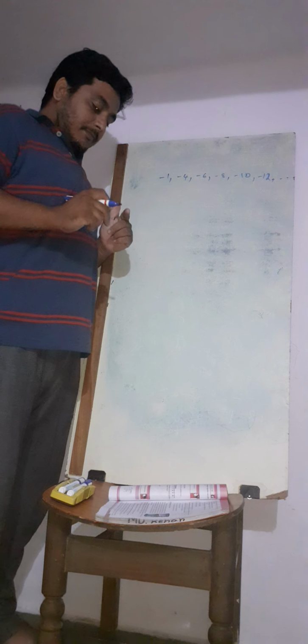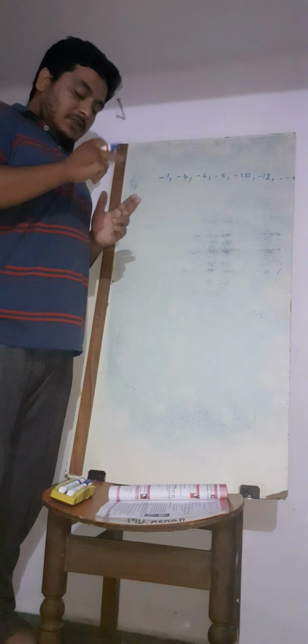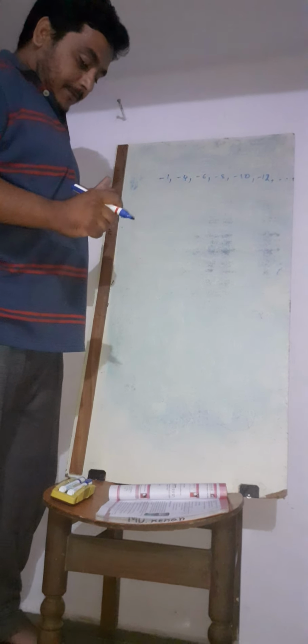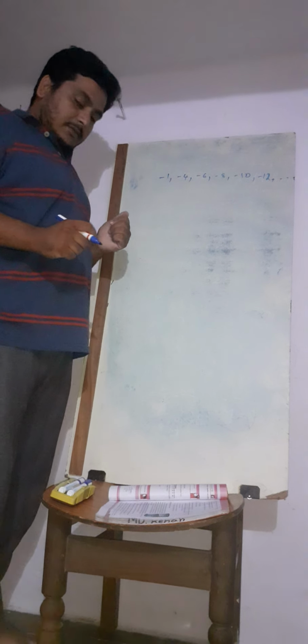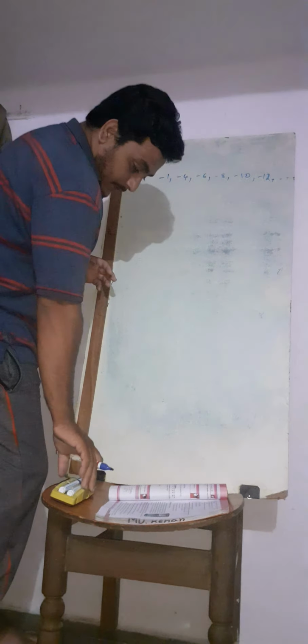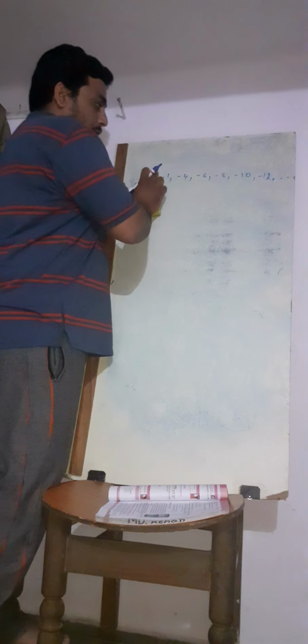Next, coming to the fourth one, I already told you to mark the integers on the number line given below. He has given you the numbers minus 4, 3, 2, 0, minus 1, and 5. You can represent these on a number line. Next, the true or false questions, you can also do as homework. This is about integers. Complete the first exercise and send it to me as homework. Thank you.